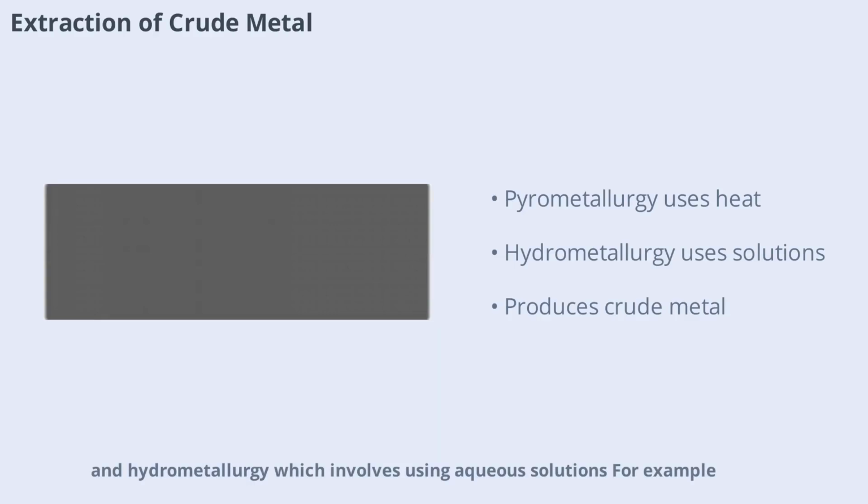For example, iron is typically extracted from its oxide ores in a blast furnace, while aluminum is obtained from bauxite using electrolysis. The goal is to separate the metal from its chemical combination with other elements, producing a crude, impure form of the metal that can be further refined.